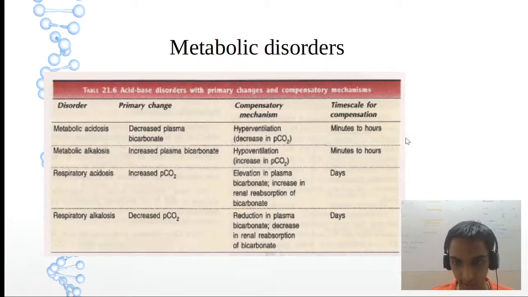For metabolic, remember, compensation takes minutes to hours. For respiratory, it is longer, days. Remember, respiratory diseases are always longer. It will take days. Metabolic is a short time, that is minutes to hours.